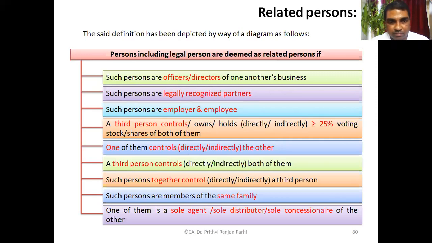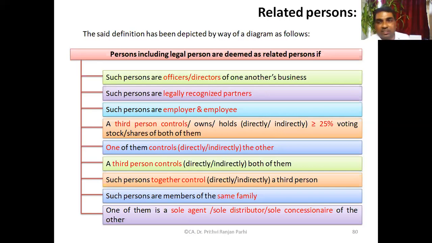Such persons, including legal persons, are deemed as related persons if such persons are officers or directors of one another's business. One by one we'll discuss. If they are the officers or directors of one another's business, right? Let us say there is a business A, there is a business B. Or let us say one person is an officer in another's business.